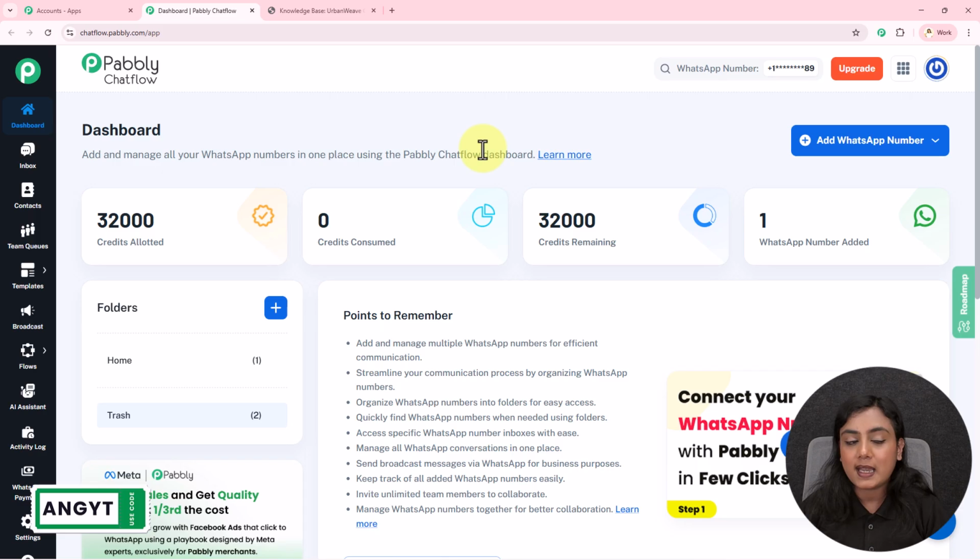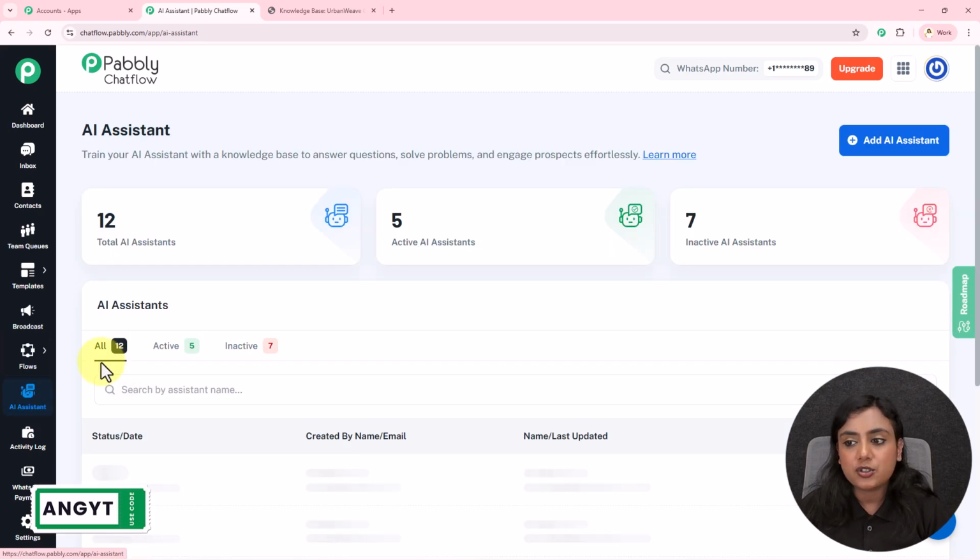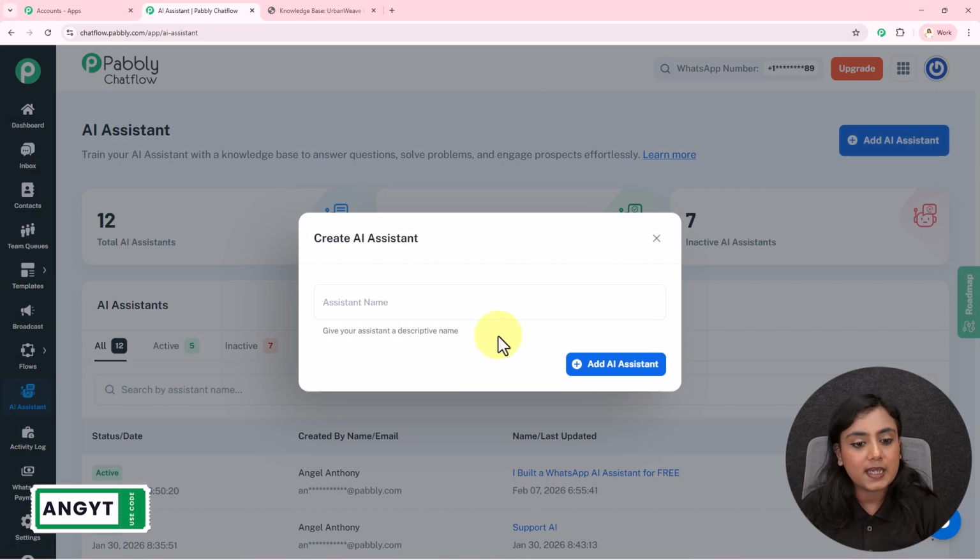WhatsApp chatbot AI bot. Okay, now to create an AI assistant, from the panel go towards this AI assistant section right over here. After coming to this section, go to this add AI assistant button to create a new AI assistant.